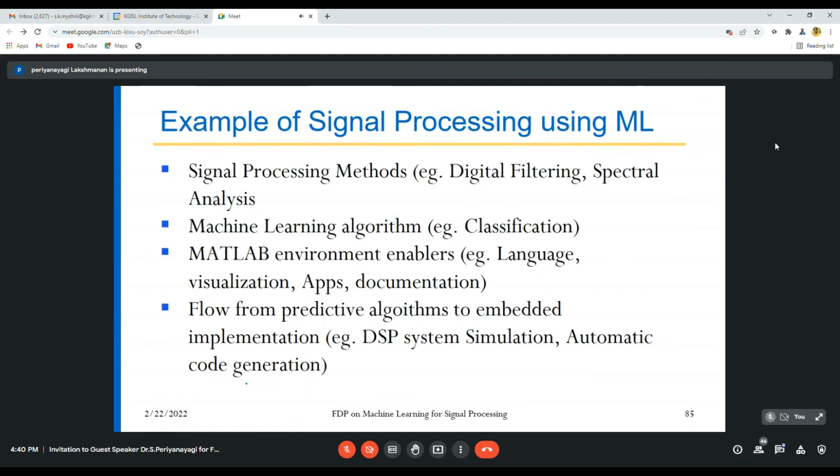Example of signal processing using machine learning. In signal processing, digital filtering and spectral analysis can be done using machine learning algorithms. For example, we can use a classification model. So in MATLAB, we are going to see a hands-on training using an SVM classification model. The MATLAB environment enables language, visualization, apps and documentation, flow from predictive algorithm to embedded implementation, that is DSP system simulation, automatic code generation, everything can be used for predictive algorithms.